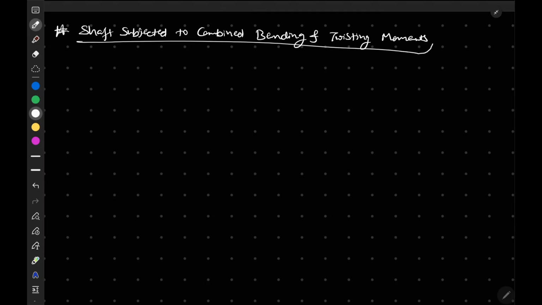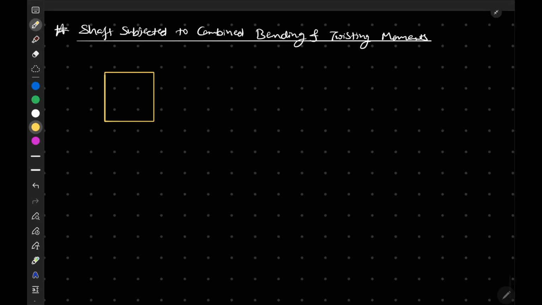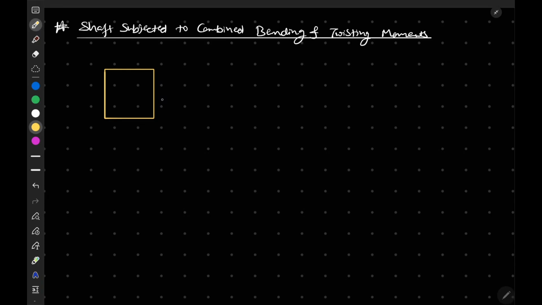Okay, so what happens in such cases? Let's consider an element on the shaft, and let's say this element will be under the effect of a bending moment. The bending stress sigma b is equal to 32 M by pi d cube. This we know.